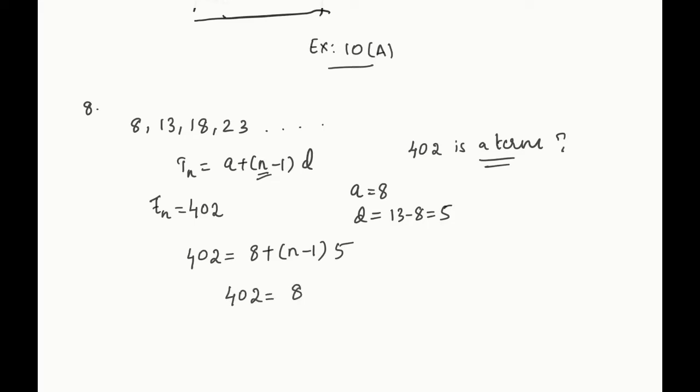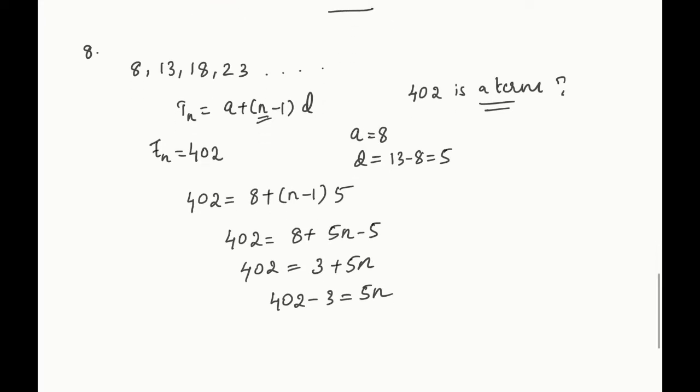402 equals 8 plus 5n minus 5. 402 equals 3, since 8 minus 5 is 3, plus 5n. So again, what are you getting? 402 minus 3 equals 5n. 402 minus 3 is equal to 399, so 399 equals 5n. So what do we get? n is equal to 399 by 5.